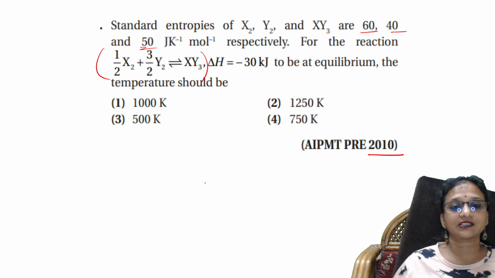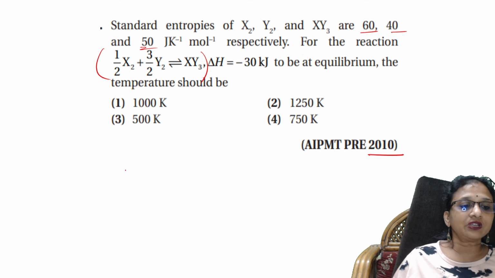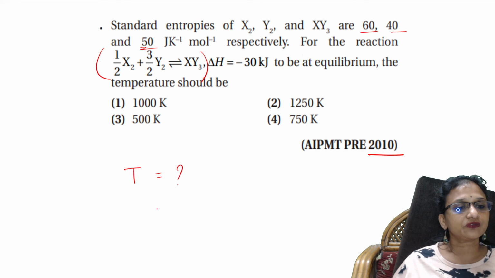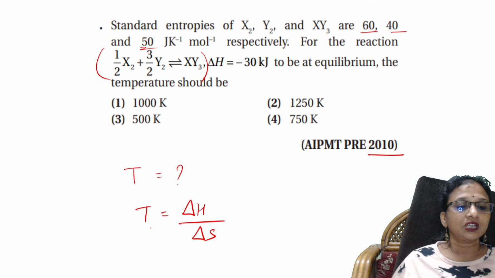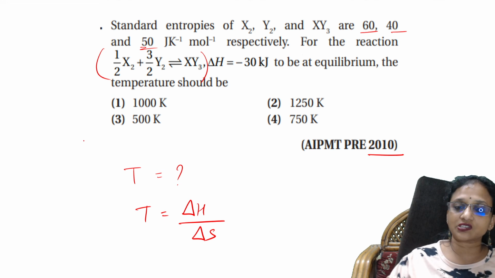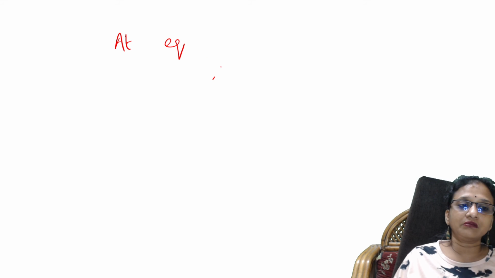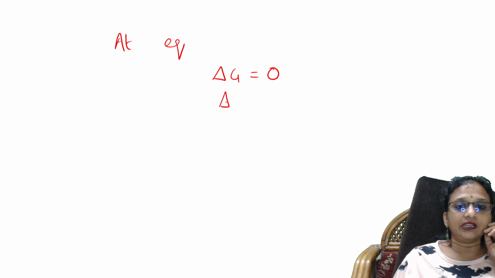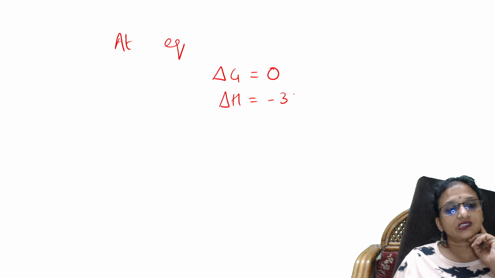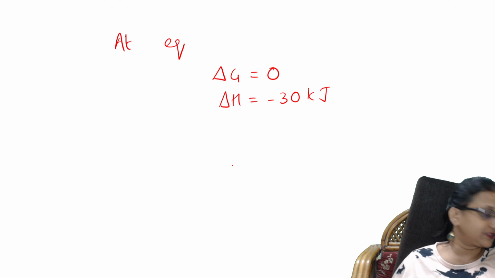Now let us understand the question. They are asking me to calculate T, and the formula is T equal to delta H by delta S. First of all, let us solve the equation given. At equilibrium, delta G is equal to 0. Delta H is equal to minus 30 kilojoules, which is given to me.